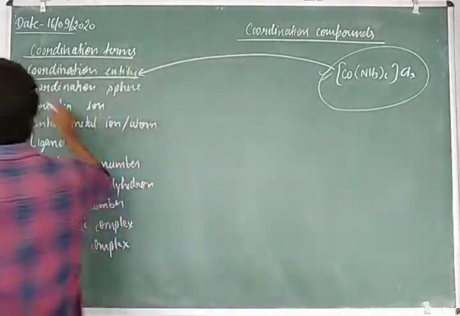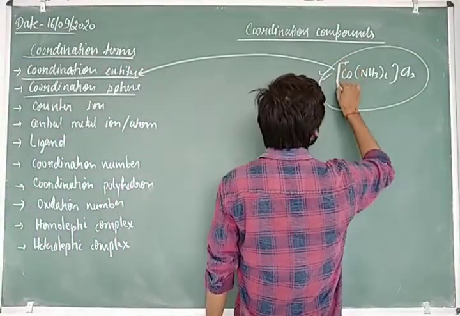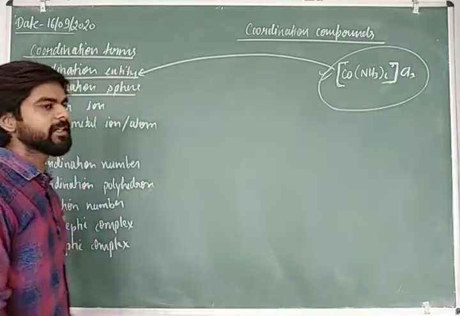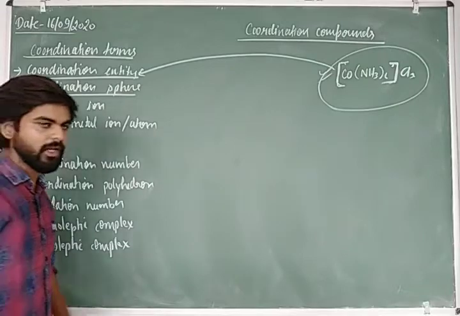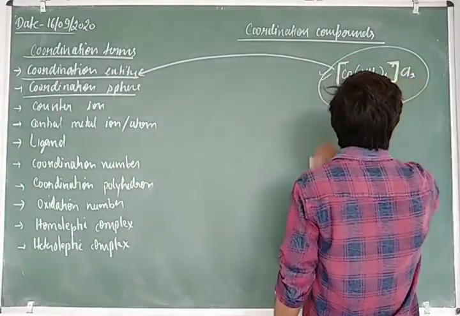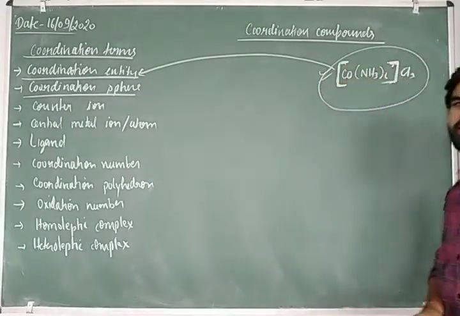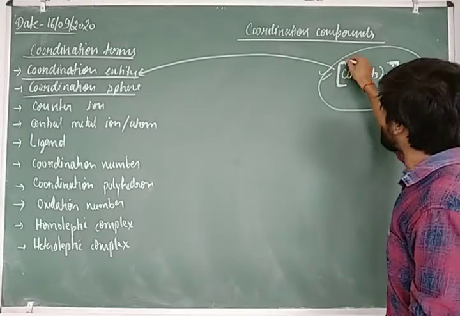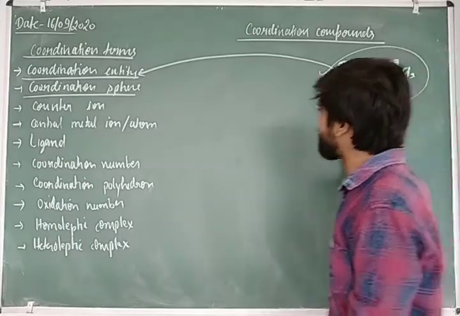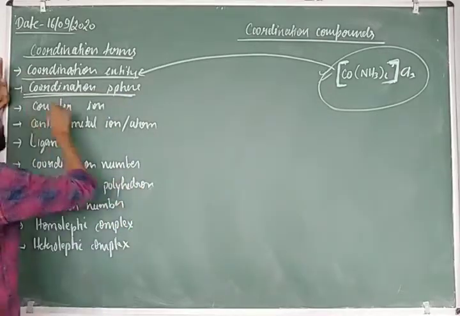So what is the coordination sphere? I have already told you that the coordination sphere is this large bracket, and the coordination sphere gives the identity of any coordination compound. You can understand the coordination sphere only by the large bracket. From this large bracket we can understand the coordination sphere.